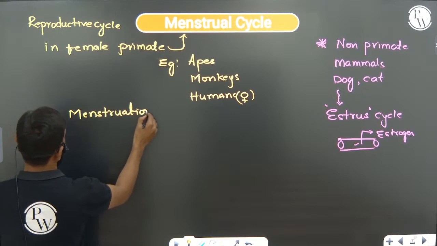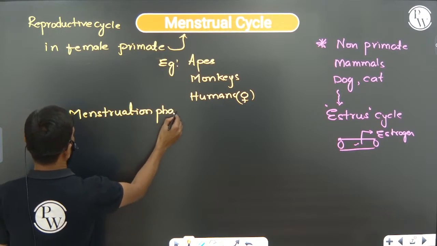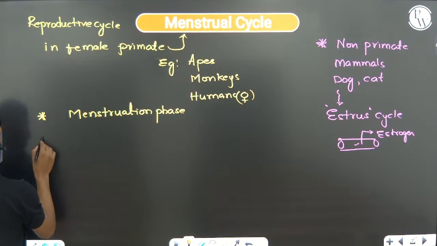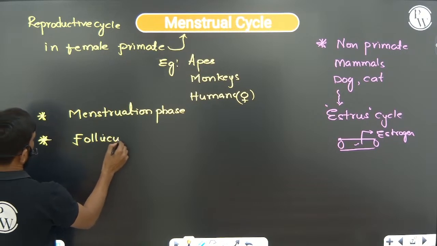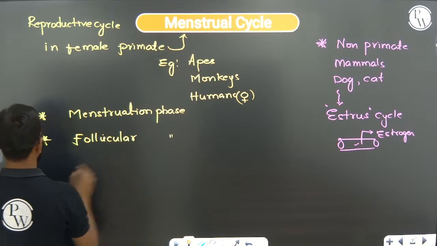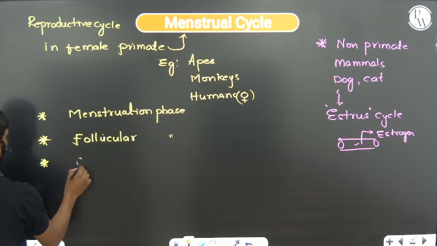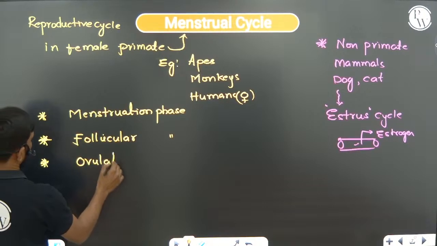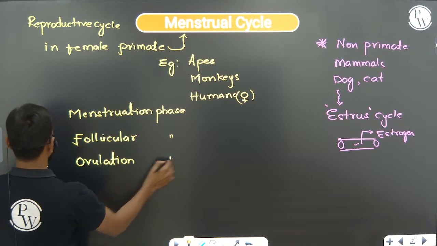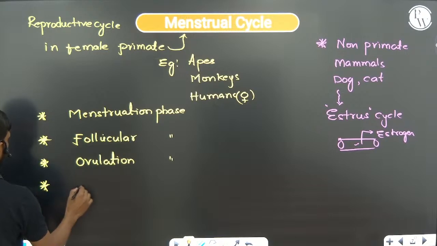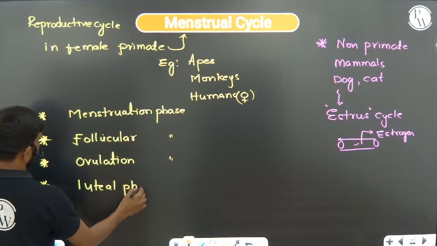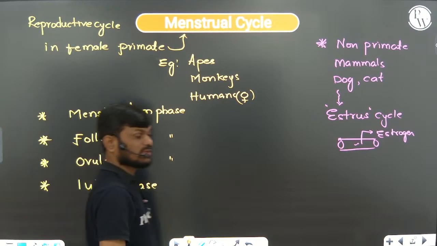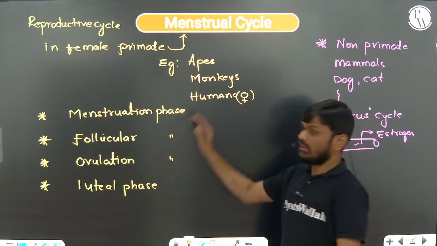Second one, follicular phase. Third one, ovulation. And the fourth one, luteal phase. So these are the 4 stages present in the menstrual cycle.